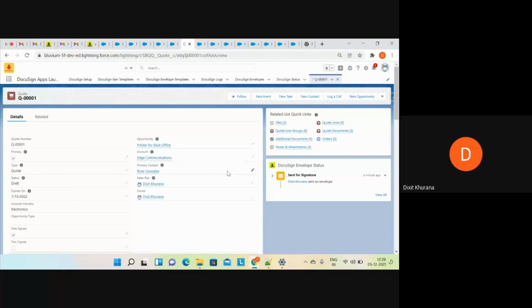Now you can see the status of your envelope right on the record itself as well. There is one object I have already told you, DocuSign status, but this is the component which is used for tracking the stage of your envelope. How many recipients have signed, what they have done, like whether the document has been sent or not, delivered or not, signed or not.